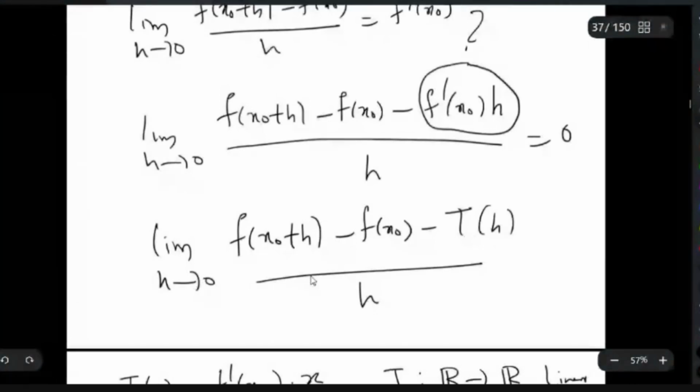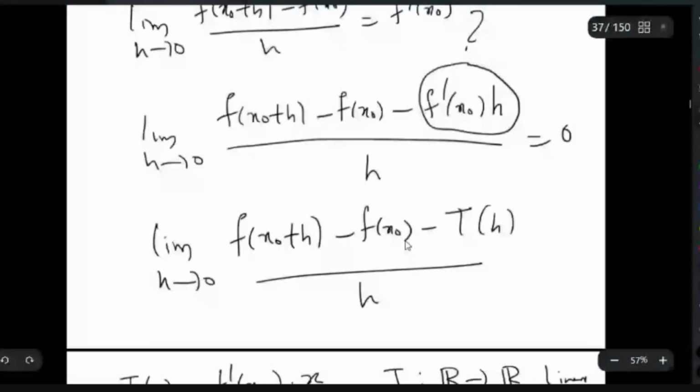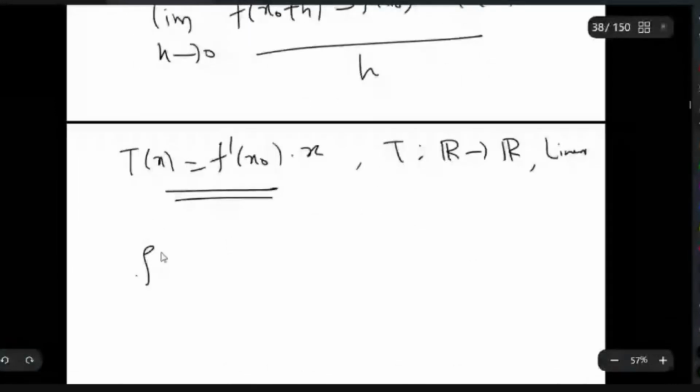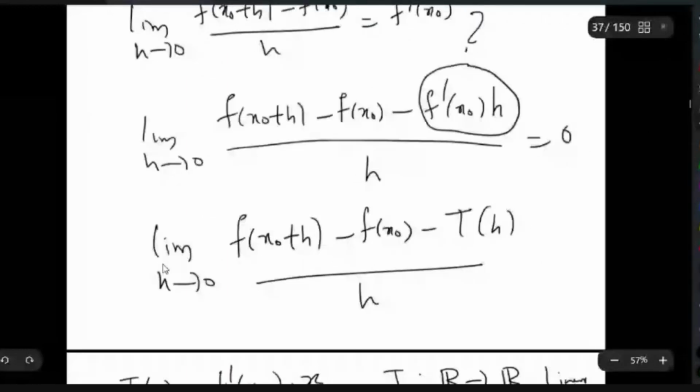So this is the real motivation for looking at the derivative in the multivariable case as a linear map. So we will consider a function f from D, a subset of R2, to R. And I want to look at the derivative at a point denoted by X0 equals (x0, y0).